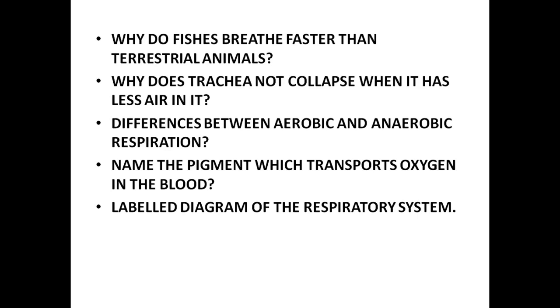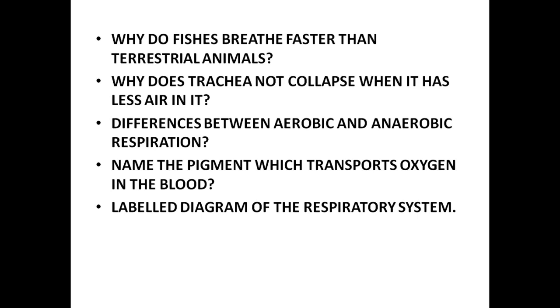Then, why does the trachea not collapse when it has less air in it? We said it's because of the presence of rings of cartilage. Rings of cartilage prevent the collapse of the trachea when there is less air in it. And then, differences between aerobic and anaerobic respiration.